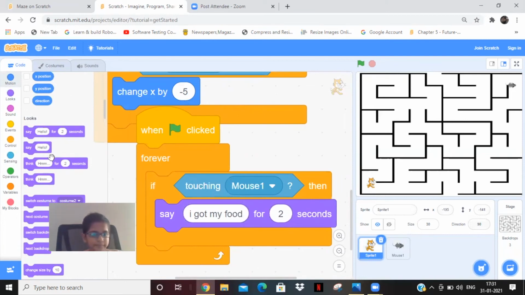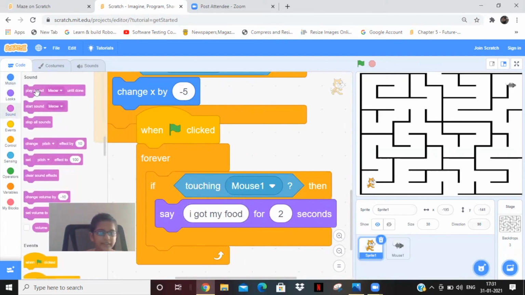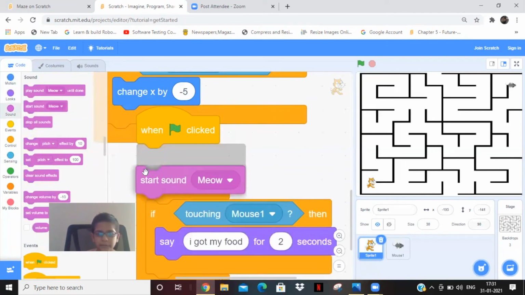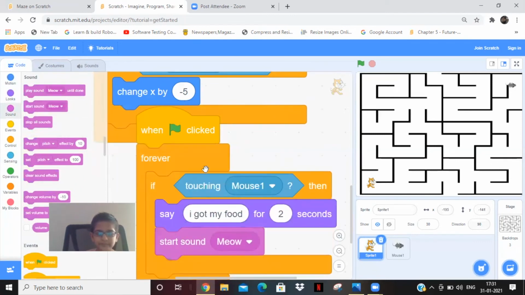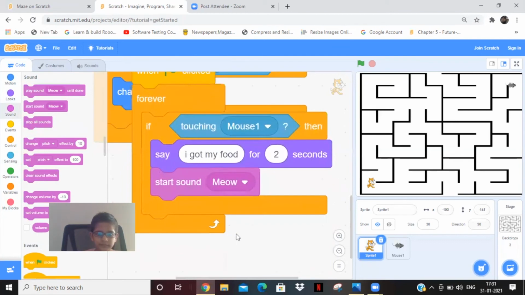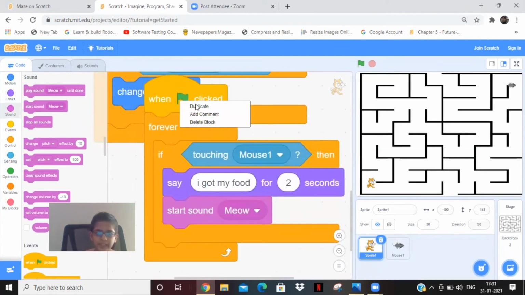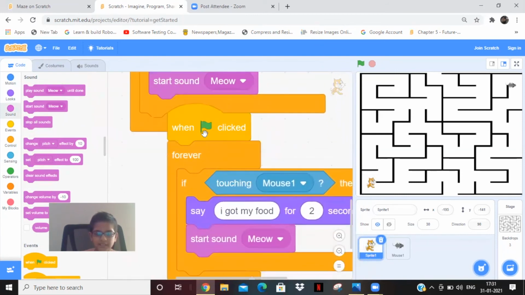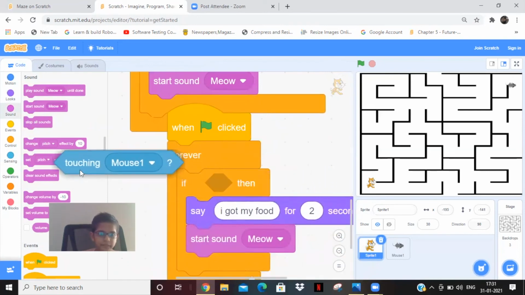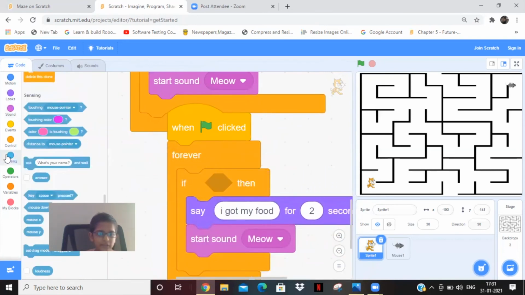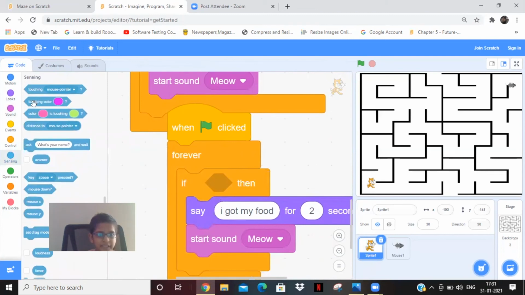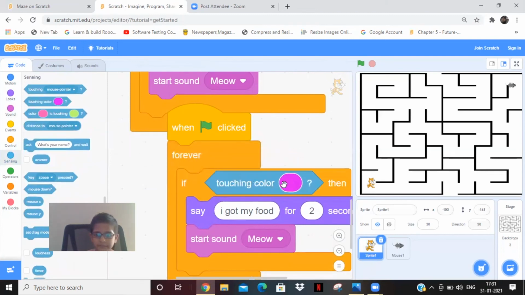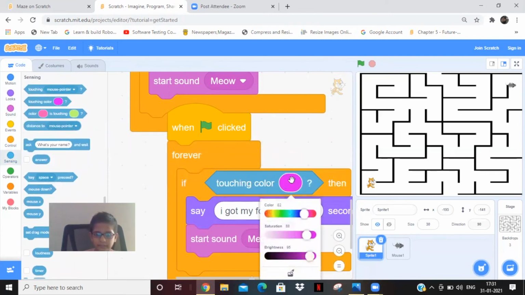Then go to sound and take this start sound meow and duplicate this, and in this one just delete this and go here and take touching color.